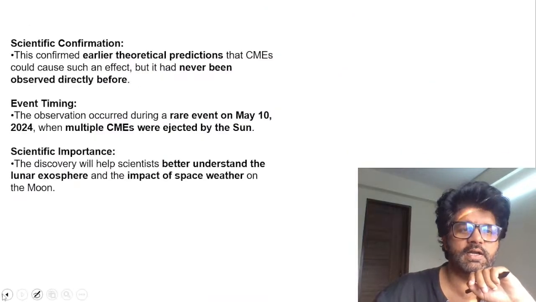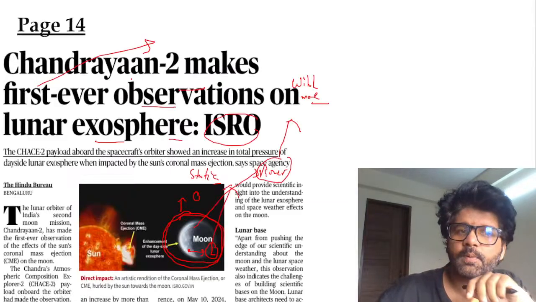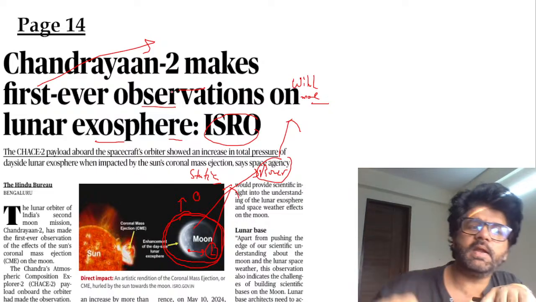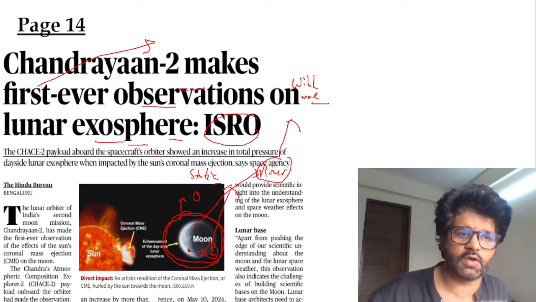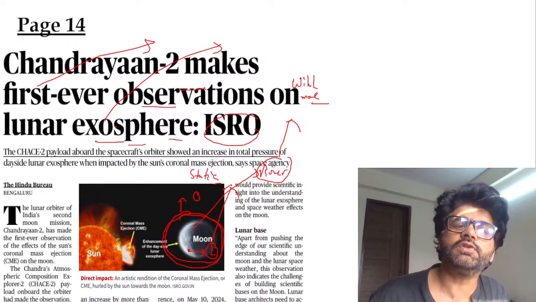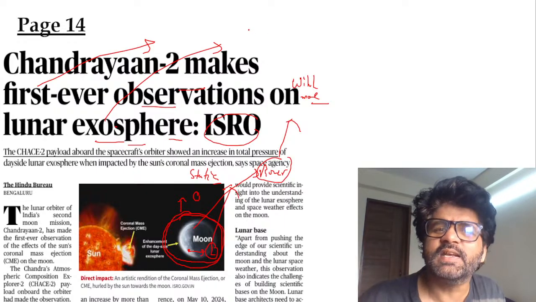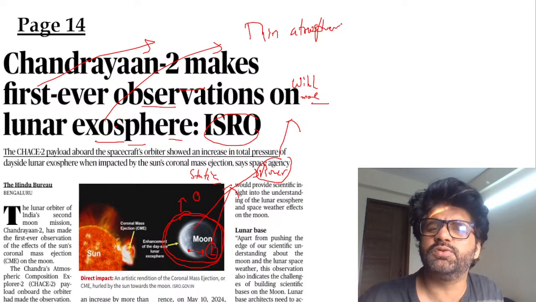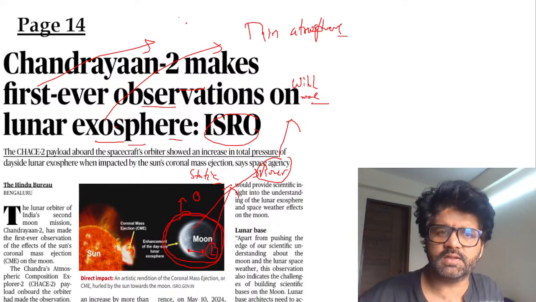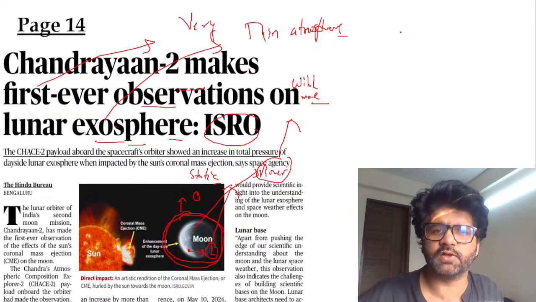Now let's come back to this article. This article is talking about Chandrayaan 2 launched in 2019. It makes the first ever observation of the lunar exosphere. Now again, there are terms here. What is the lunar exosphere? This is a very thin atmosphere of the moon. Very thin. It has almost zero atmosphere. Very thin atmosphere of the moon, which is known as the lunar exosphere.